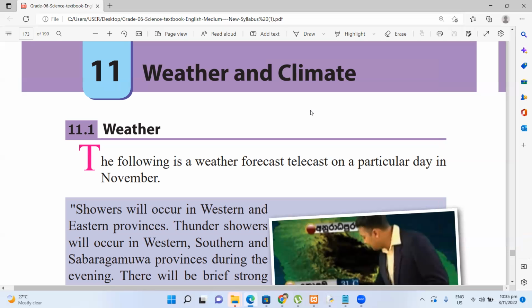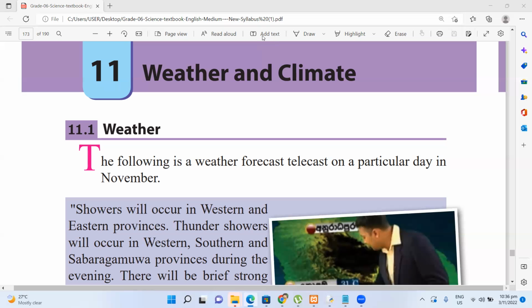I agree that weather refers to short time changes. And if it is related to long time, we call that climate. Give me some examples. Climate, cool. Weather, rain. Okay, so rainy weather.